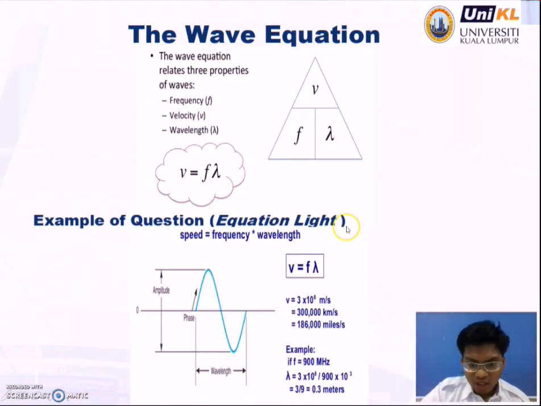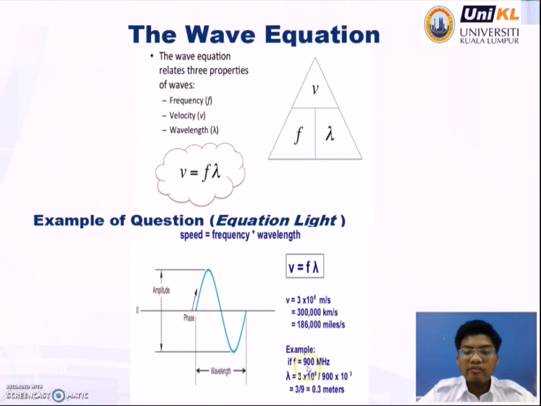So we look at an example of the equation below. V is equal to 3 times 10 to the power of 8 meters per second, which is equal to 300,000 kilometers per second, and it is equal to 186,000 miles per second.